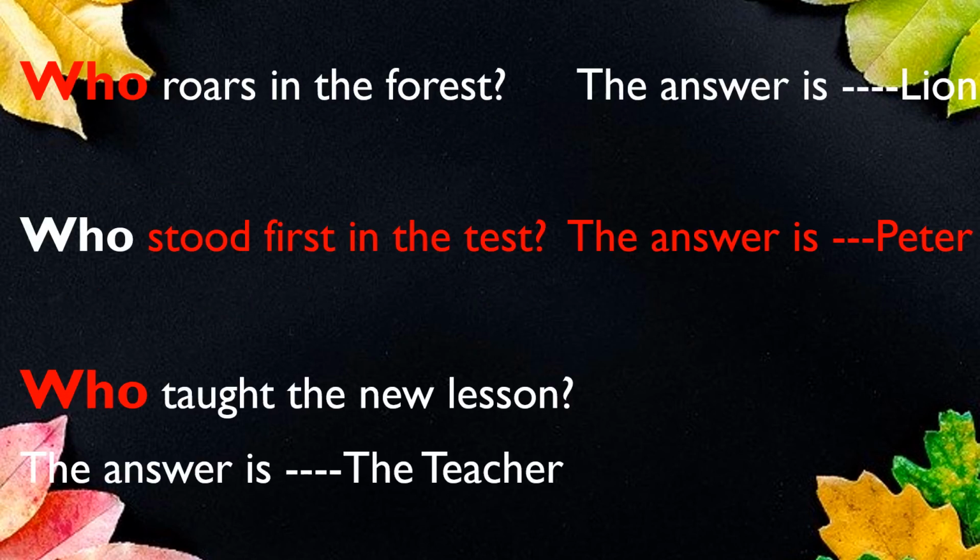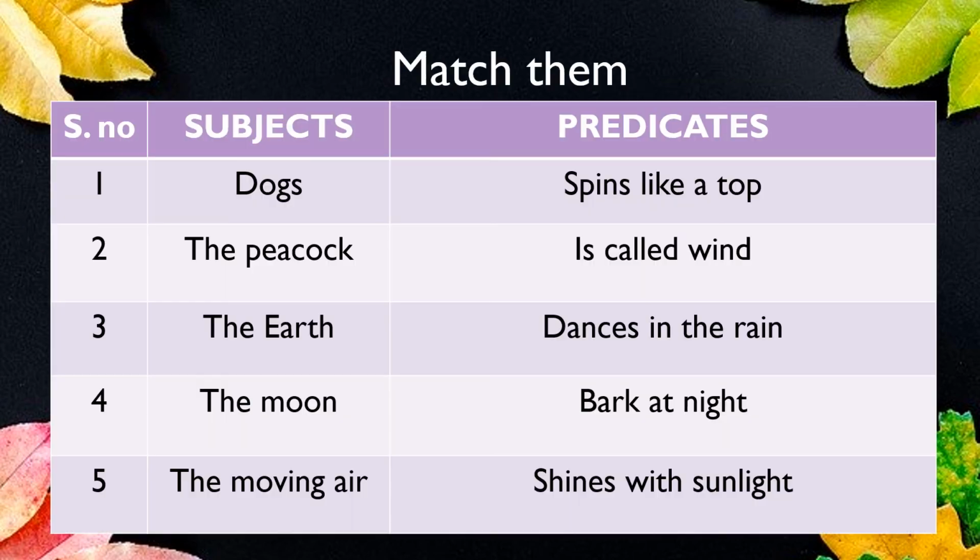Here in these sentences, let us get the answers by asking few questions. Who roars in the forest? Lion. Lion is the subject. Who stood first in the test? Peter. Peter is the subject. Who taught the new lesson? That answer is the subject. The teacher. So we can easily identify the subject, can't we?